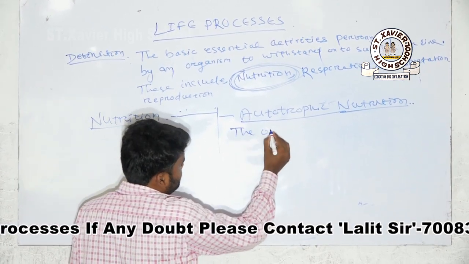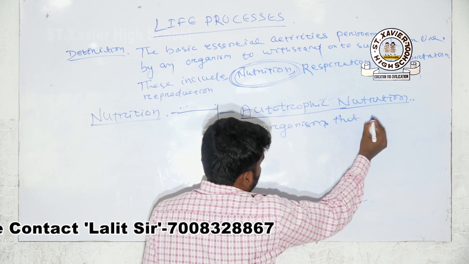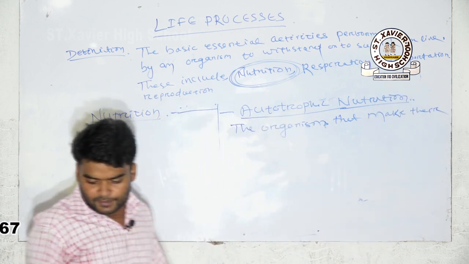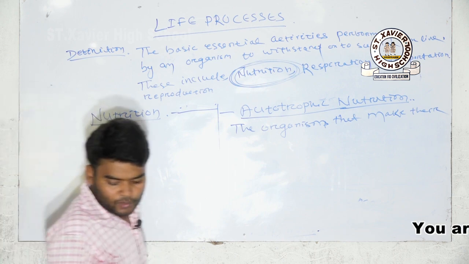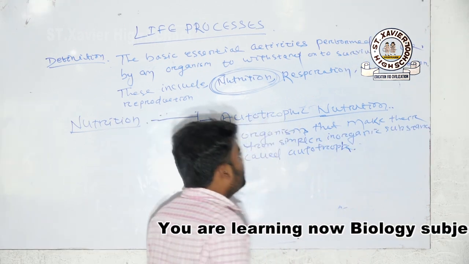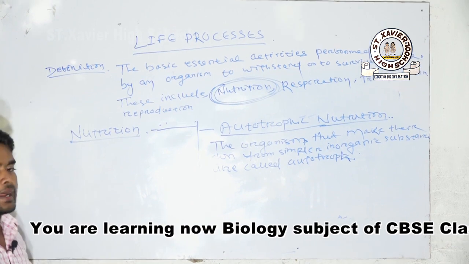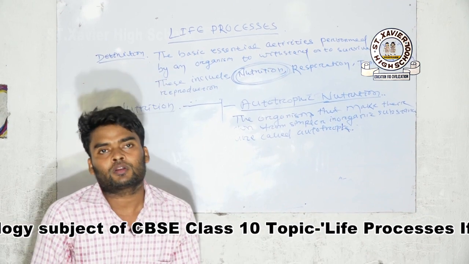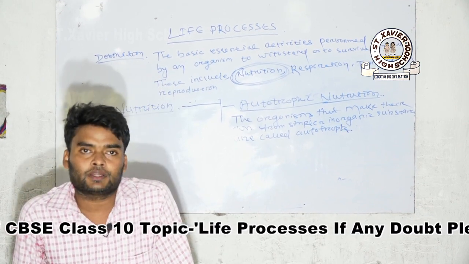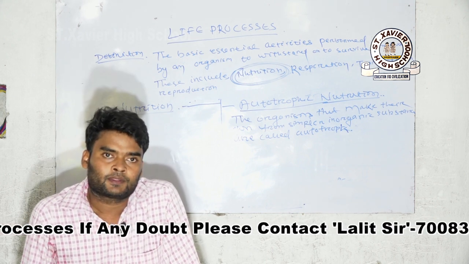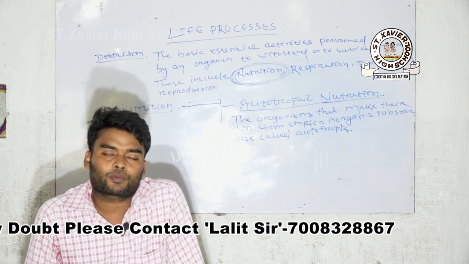Write down now: the organisms that make their own food from simpler or inorganic substances are autotrophs. In this process, green plants make their own food by the process of photosynthesis, using simpler inorganic substances like carbon dioxide and water, in the presence of sunlight and chlorophyll. This process is known as the autotrophic mode of nutrition.